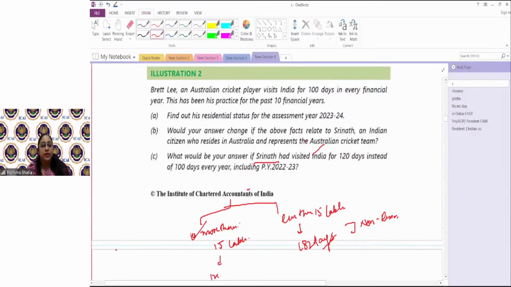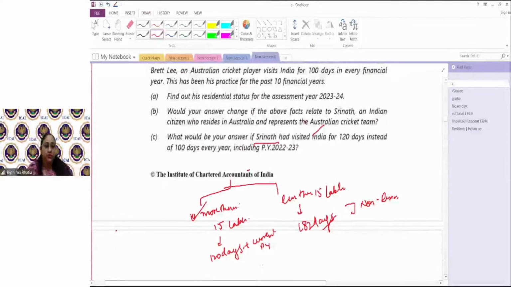We have to check at least 120 days in the current previous year, and at the same time, 365 days or more in the preceding 4 years, or 182 days. Along with the general condition, 60 days is replaced by 120 days, so we check that condition when the Indian income is more than 15 lakhs.